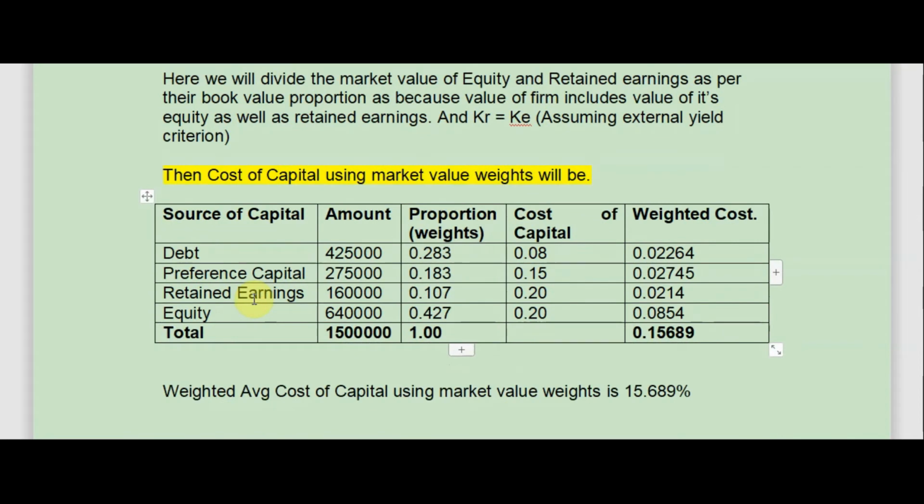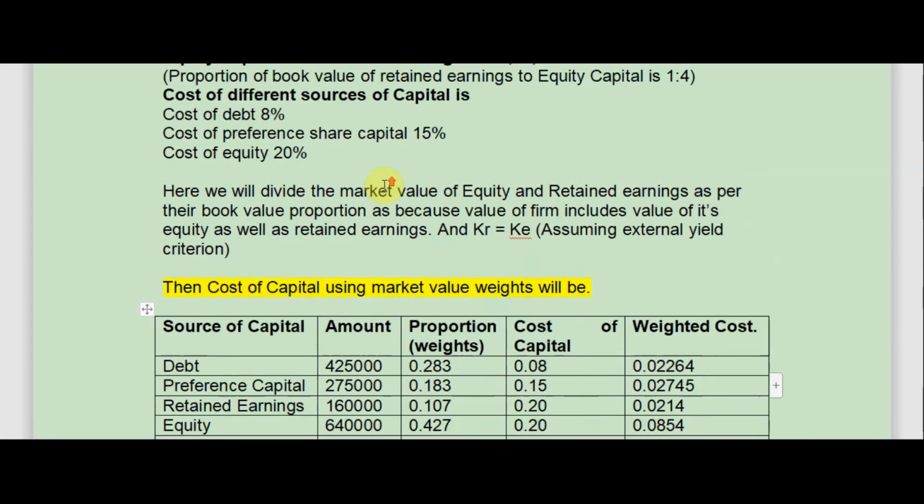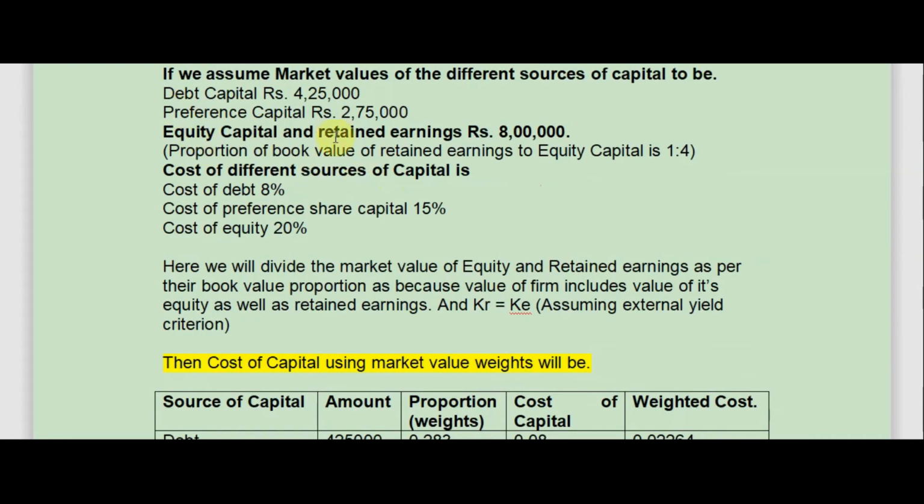And the cost of capital using market value weights will be: debt capital 4,25,000, preference capital 2,75,000. Now this 8 lakh of equity and retained earnings will be divided in the proportion of 1:4, that is 1/5 and 4/5.